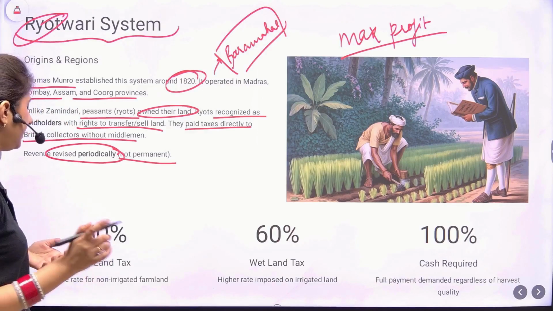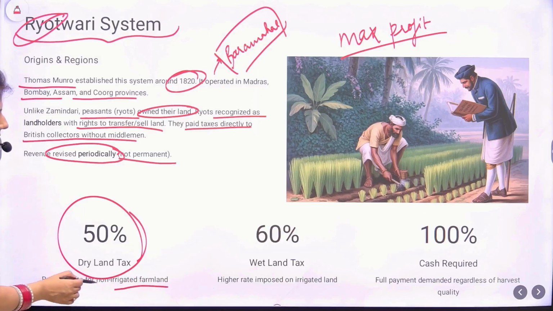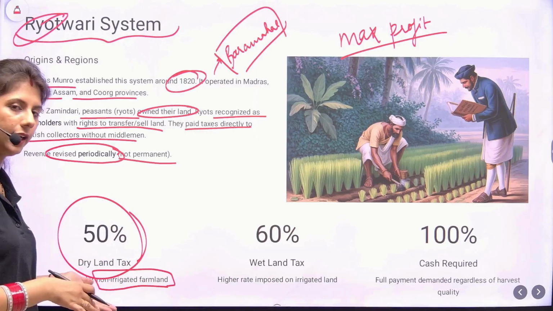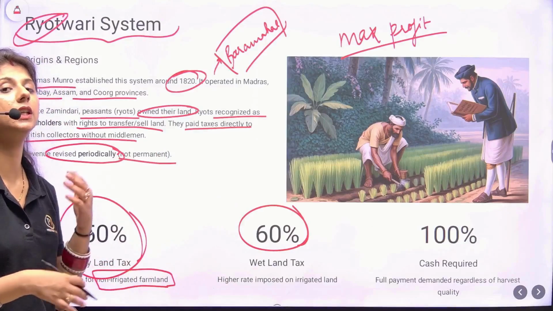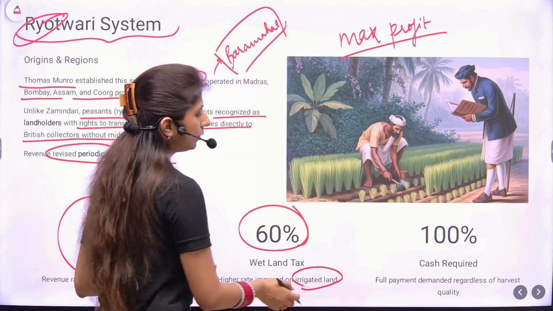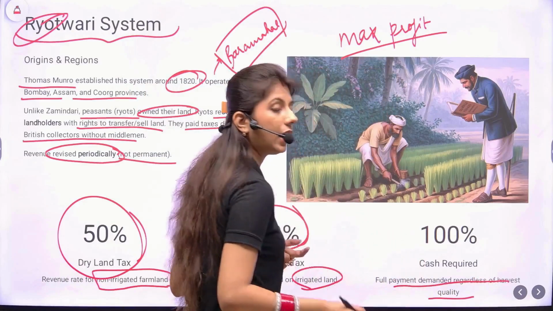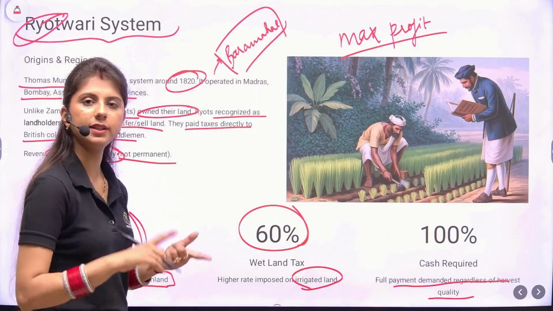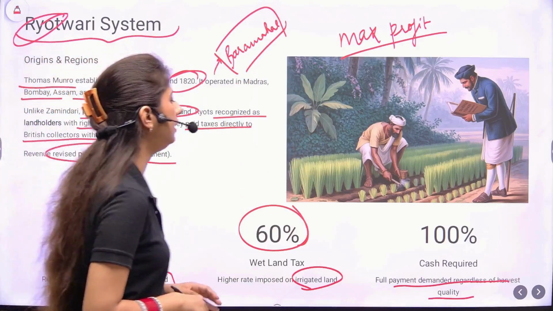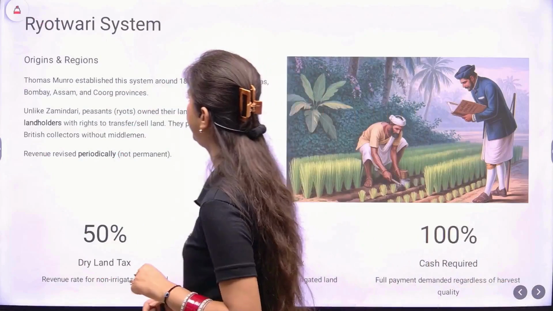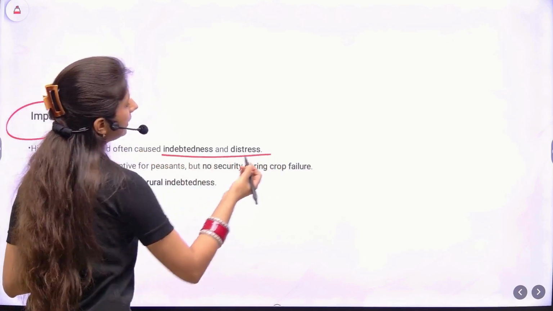Now, coming to the drawbacks, first up, the revenue was so high. The dry land tax was approximately 50%, which was for the non-irrigated. Dry land is the non-irrigated farmland. 60% tax was for the wetland, that is, a higher rate was kept on the irrigated land, and it was very high because they were not even considering any natural disasters. For example, the full payment was demanded regardless of harvest quality, regardless of any droughts, any flood, nothing was taken into account. Anyhow, the peasant had to pay the amount to the Britishers. So they were exploited by the Britishers under this settlement as well. What were the impacts? High revenue demand often caused indebtedness and distress.